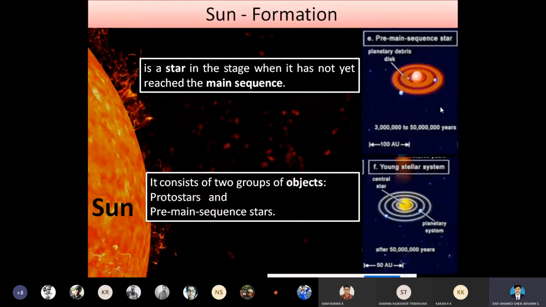Pre-main sequence star is the fifth stage of the formation. And finally, we are getting the young stellar system, that is a center star. So this center star is nothing but the huge body in the solar system. It's called the sun. So these are the various stages in the formation of the sun.